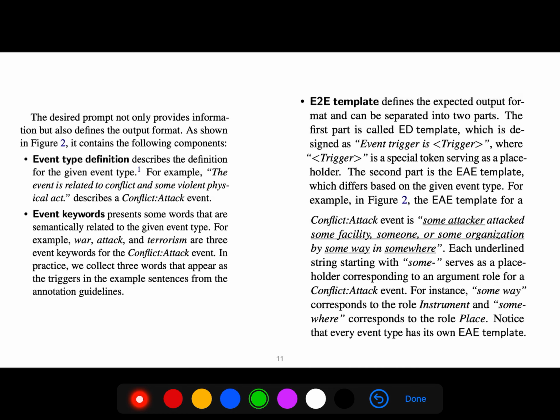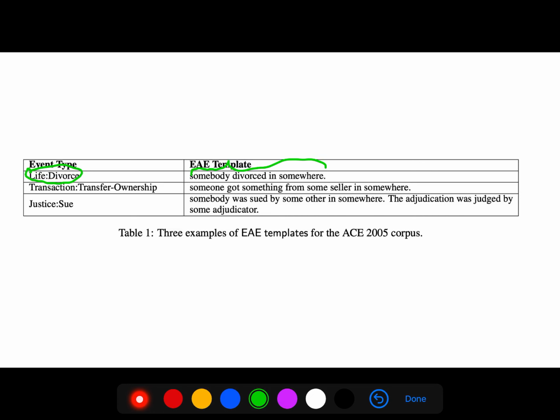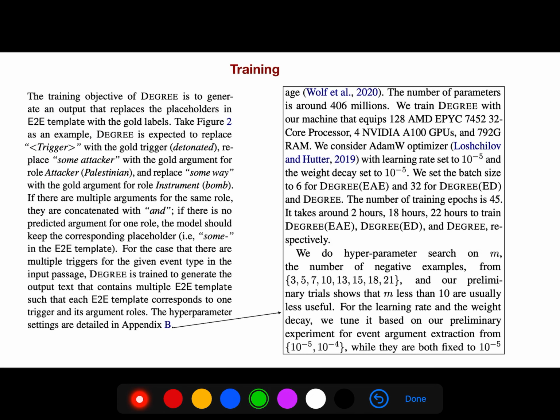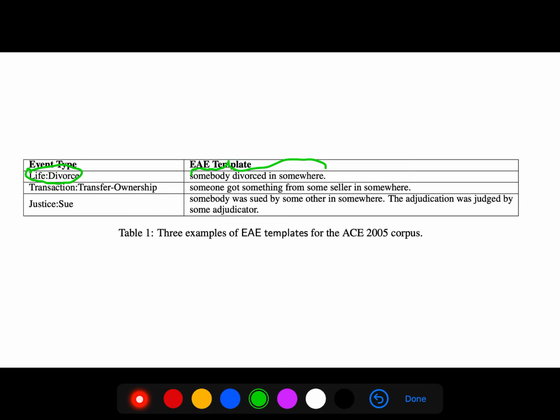And these are three examples of the templates that you can use. For example, for event type life divorce, you can use this template, somebody divorcing somewhere. And the training objective is to generate an output that replaces the placeholders with the gold labels, because we have some placeholders and we also know the gold labels in the training data.